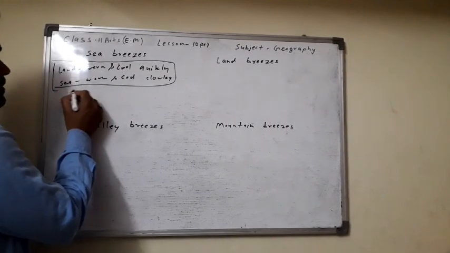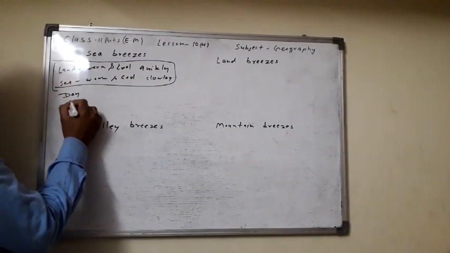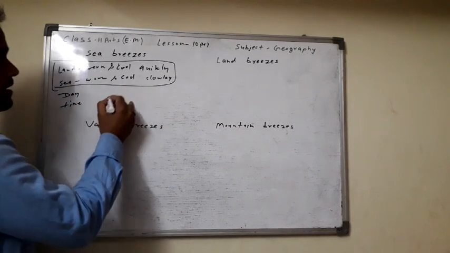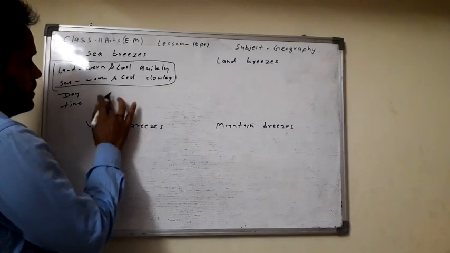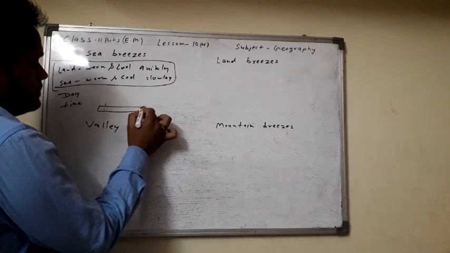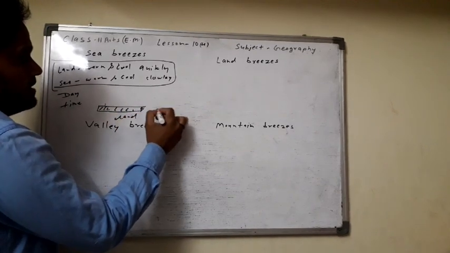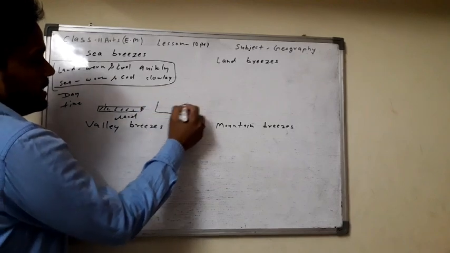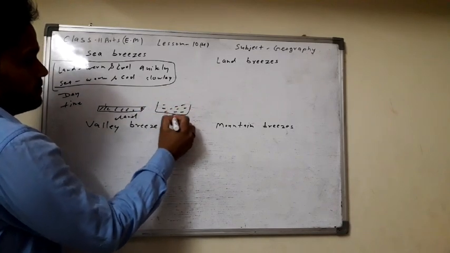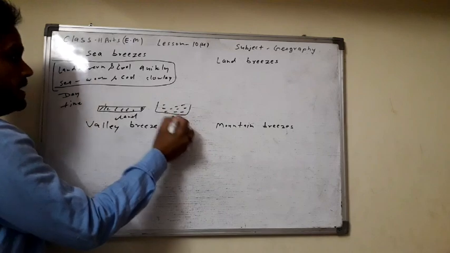And in the daytime, what condition is created here? Consider that this part is the land part and this part is the oceanic part, the sea part, the water part.